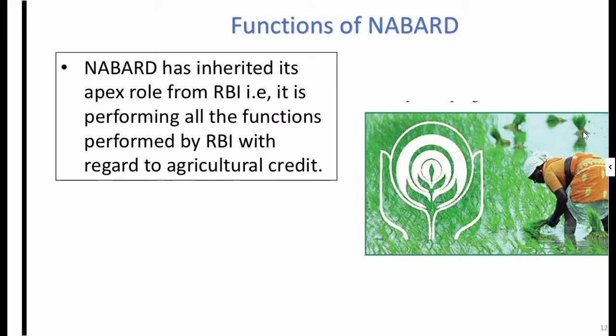Now those were the tidbits about the NABARD. You do not require it. You require the functions of the NABARD. And we will study the functions of the NABARD one by one in detail. NABARD has inherited its apex role from the RBI, and it is performing all the functions performed by the RBI with the agricultural credit. सिर्फ फर्क इतना है, एग्रीकल्चर या फिर रूरल डेवलपमेंट में हम बात कर सकते हैं. So in their areas, similarly same as the RBI, they are performed by the NABARD.